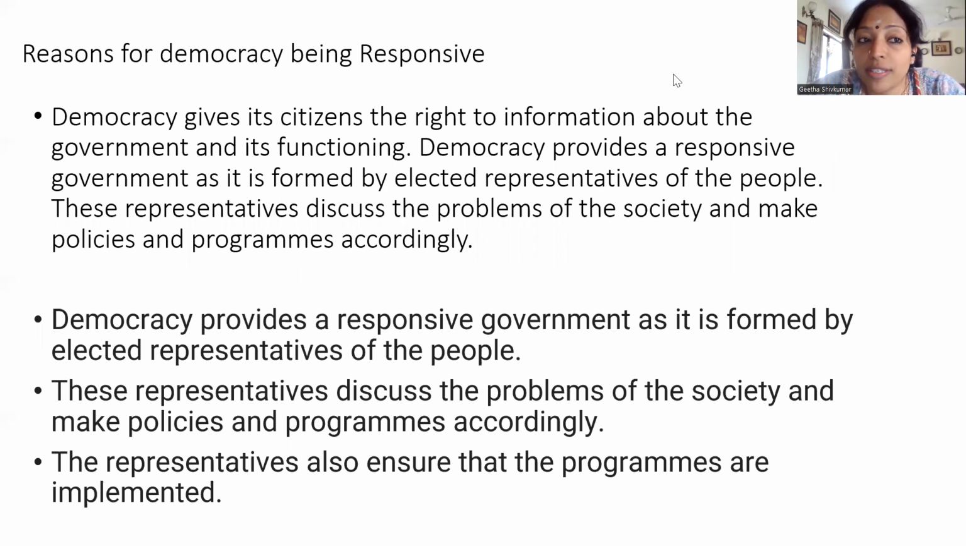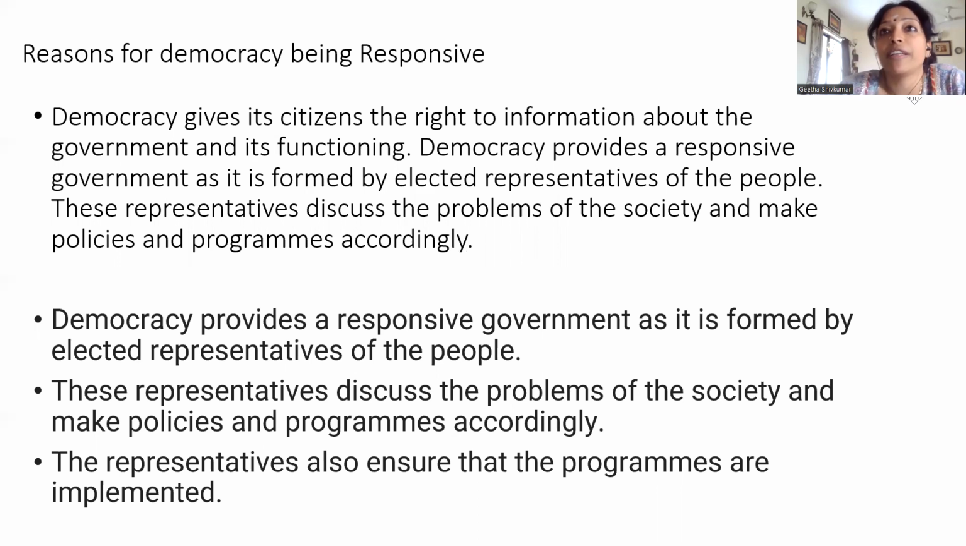Democracy is responsive. What are the reasons why we say that democracy is a responsive form of the government? Democracy gives its citizens the right to information about the government and its functioning. Democracy also provides a responsive government as it is formed by elected representatives of the people. These representatives discuss the problems of the society and make policies and programs accordingly.